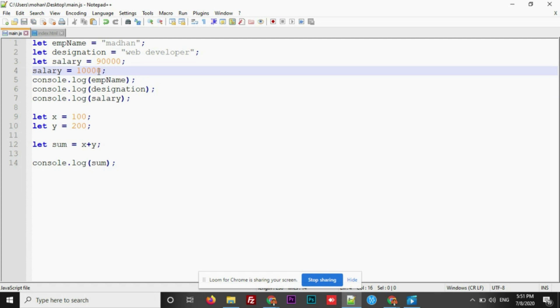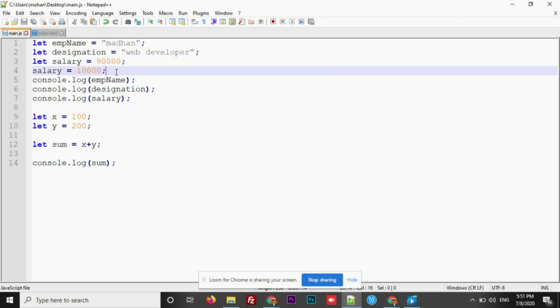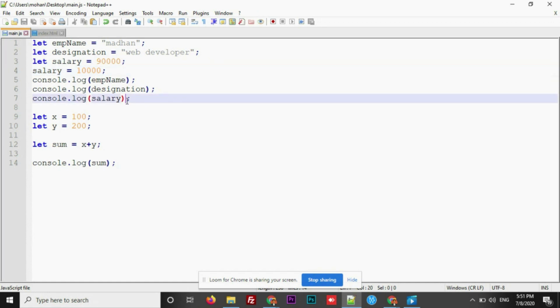Now, here I just declared it and I have given an input of 90,000 as a salary. Next, in the next line, I've given 10,000 rupees. What happens now? Which value is it going to display when it hits console.log? Is it 10,000 or is it 90,000 or does it throw an error? Any guess? Anyone? Put it in the comment section. Okay, let me see that.